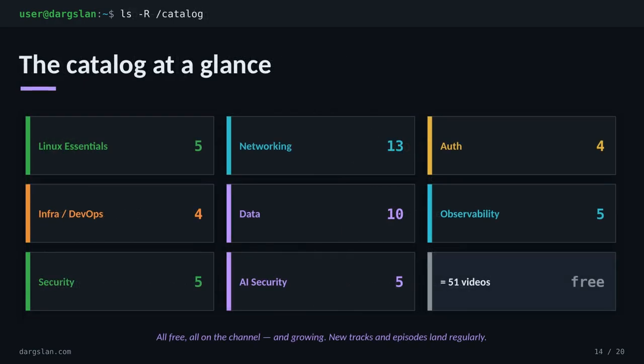Here's the whole library, laid out in one view. 9 tracks, 51 videos, from Linux Essentials and networking on the foundation side, through Infra, data, security, and Auth in the middle, up to Observability and AI security at the top end. Networking and data are the heaviest, which tells you something about where the real depth lives. And every single one is free on the channel, with new episodes landing regularly.